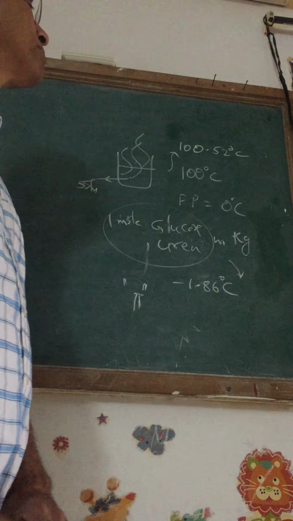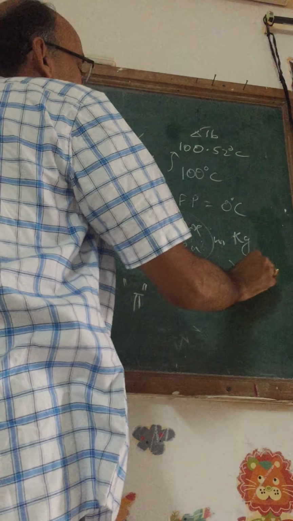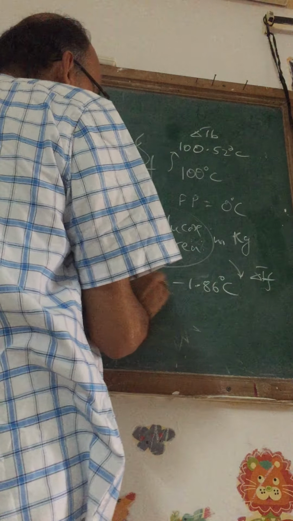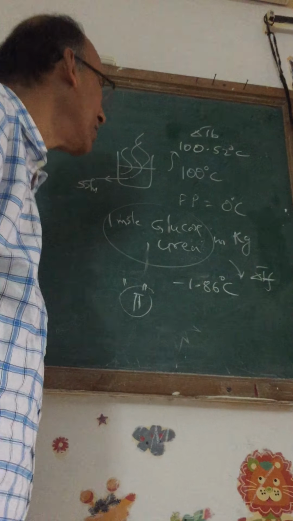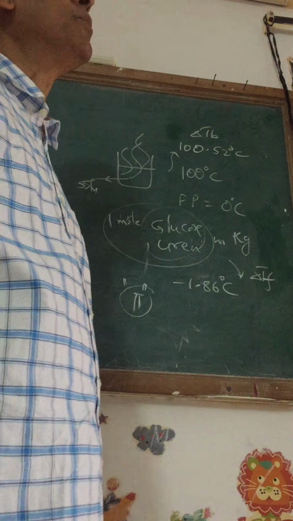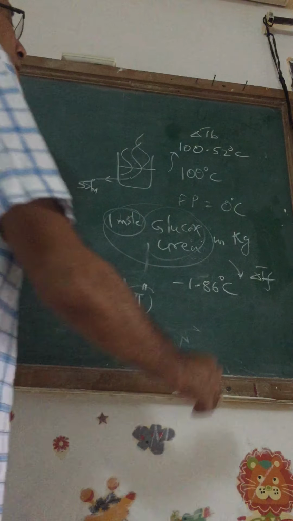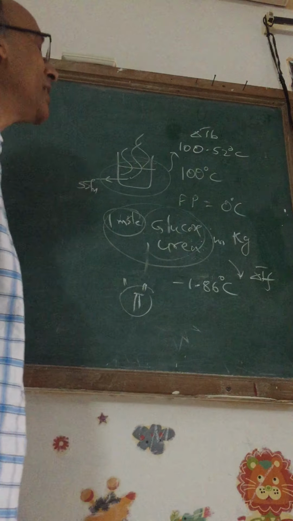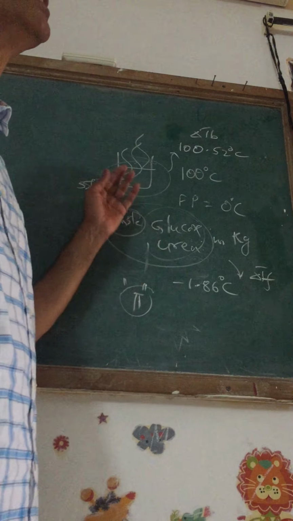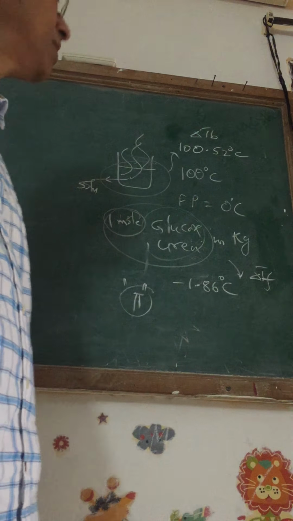Mind you that these properties like elevation in boiling point, depression in freezing point, osmotic pressure are all caused by the solute particles. Now, if I dissolve 1 mole of glucose, how many solute particles are there in this 1 kg solution? I call it a 1 molal solution. Obviously, it is equal to 1 mole or Avogadro number.